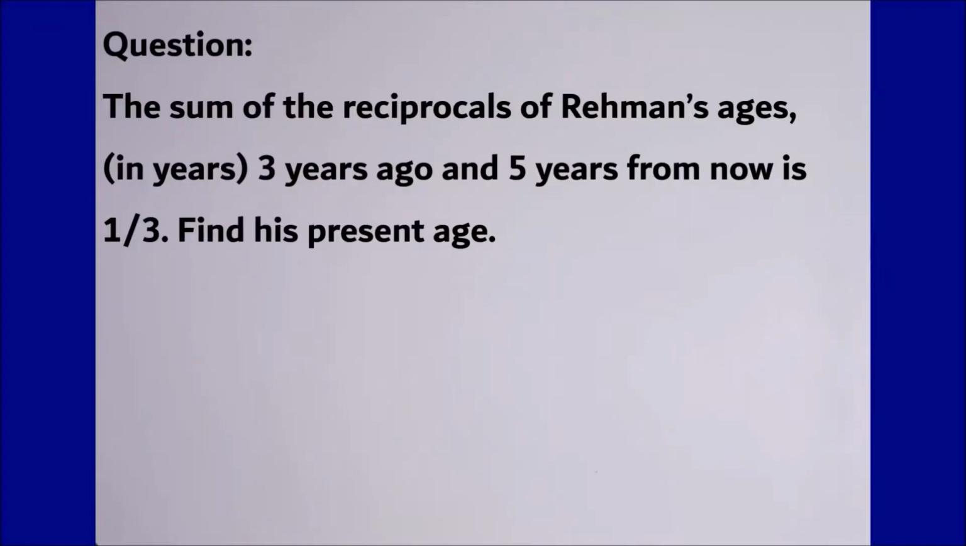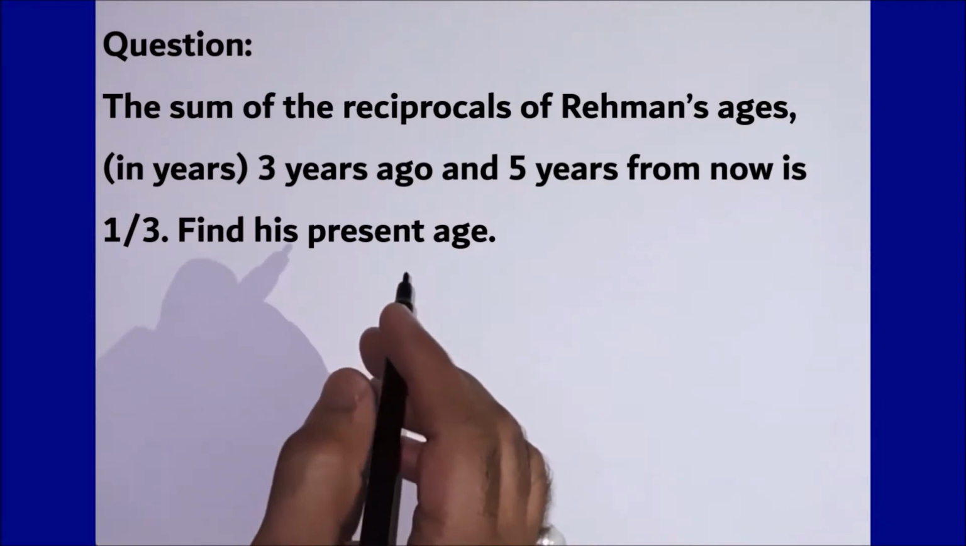The given question is: the sum of the reciprocals of Rehman's age in years, 3 years ago and 5 years from now, is 1 upon 3. Find his present age. Guys, this question, though it looks a little difficult, is not at all difficult. We need to understand the question so that it would be easy for us to find the present age of Rehman. Now, let us note down whatever is being given in the question, and let us try to solve it.